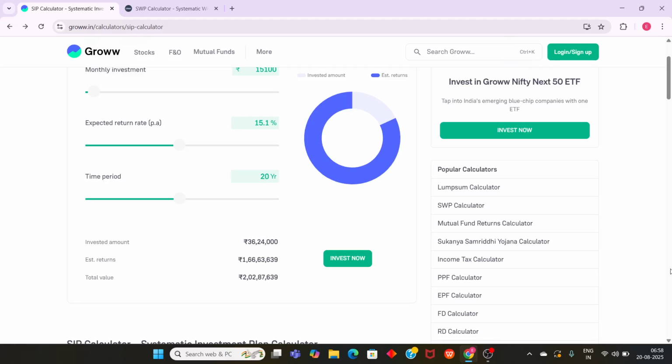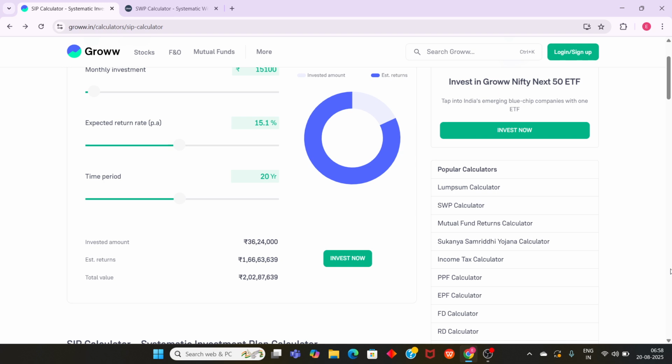In this video, I am going to discuss SIP and SWP, and how this combination will work. Starting with SIP: SIPs are systematic investment plans where you invest a particular amount on a monthly, quarterly basis, or once in 15 days as well. And you can do SIPs in ETFs, stocks, mutual funds, etc.